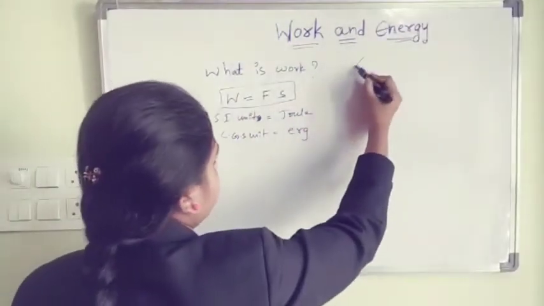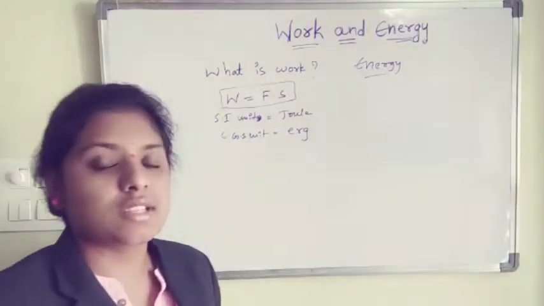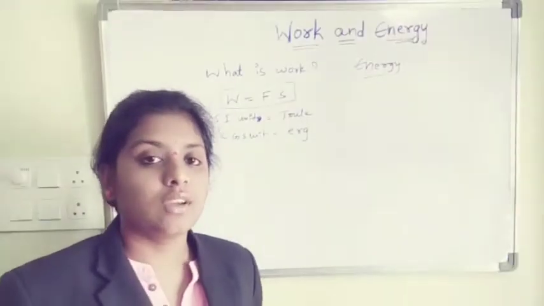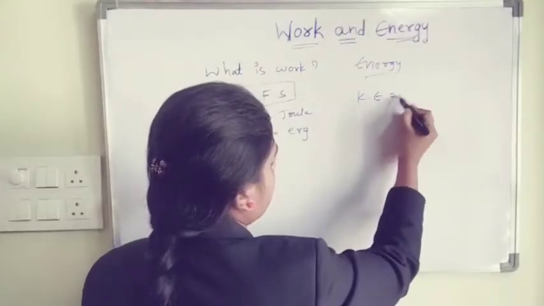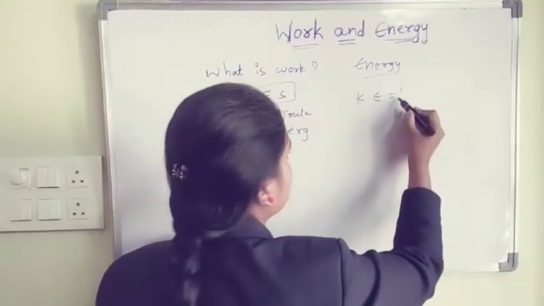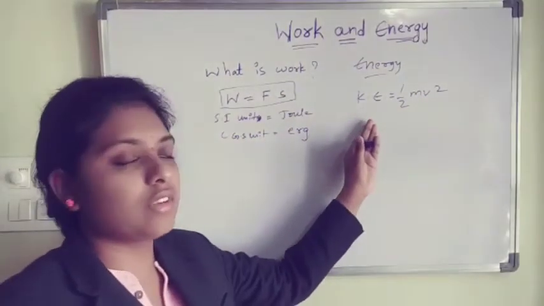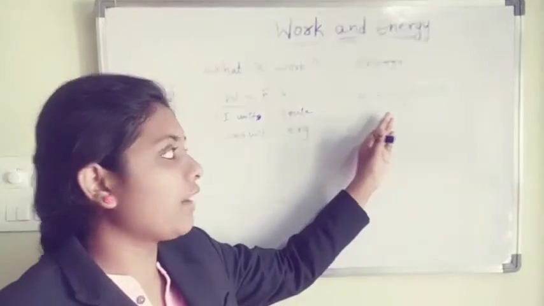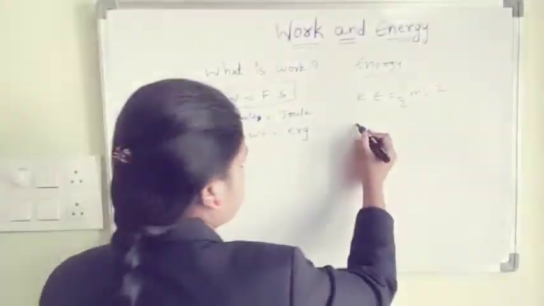And energy. What is energy? Capacity of doing work. Kinetic energy. What is the formula for kinetic energy? Half mv squared. We derived a formula for kinetic energy, and we have solved some numericals based on this formula.